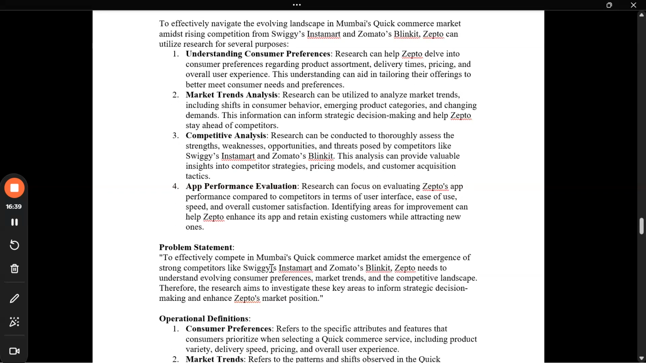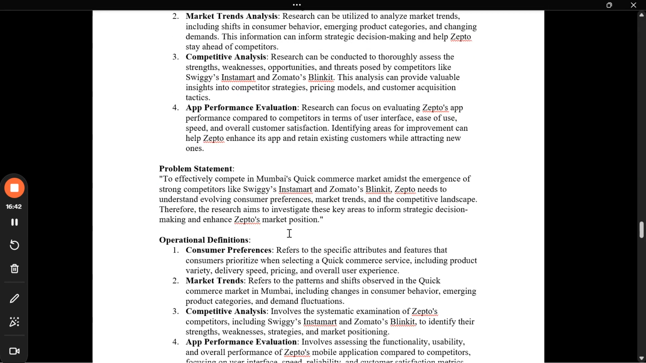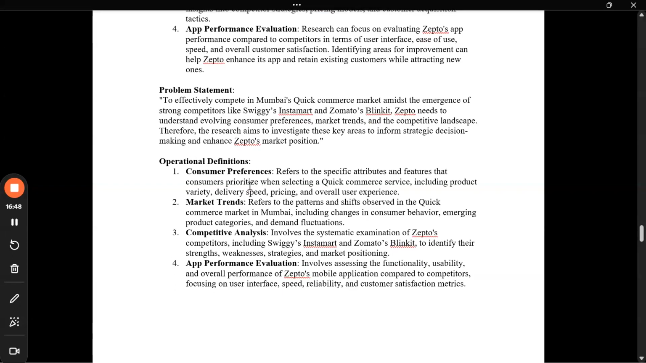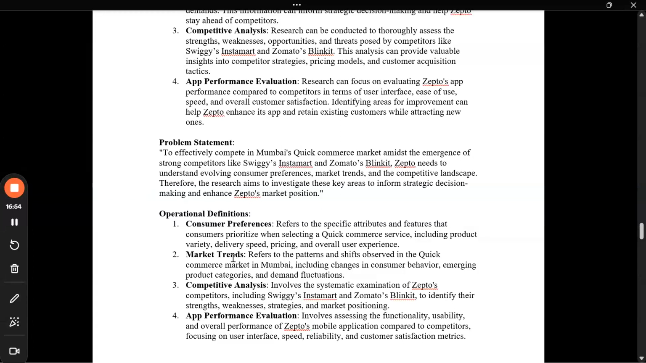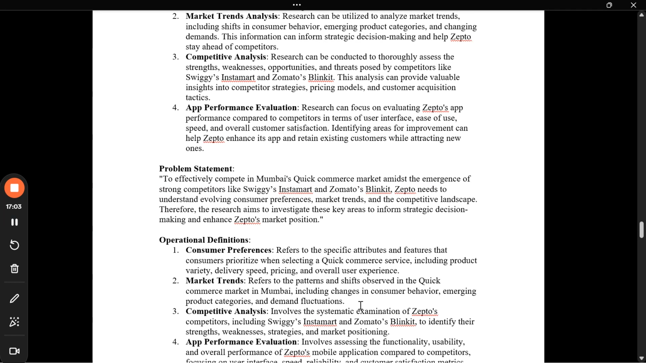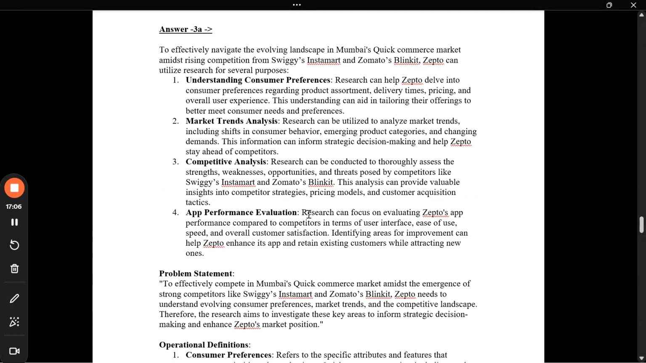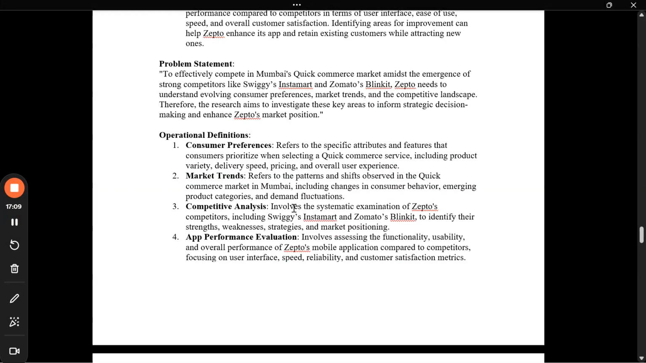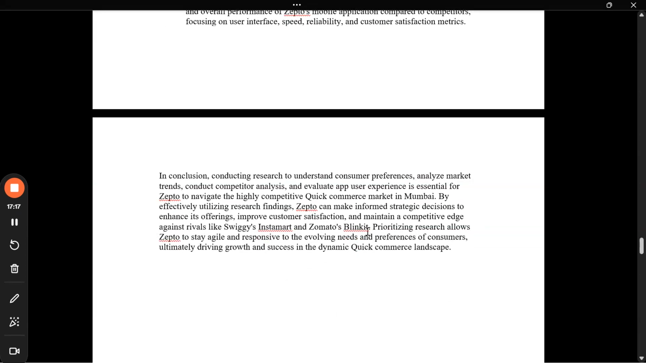Then we are talking about what's the problem statement. So this I have prepared based on the question and some other things. I was just able to get this problem statement. Then what are the operational definitions. Again, it's related to consumer preferences, market trends, competitive analysis, and app performance evaluation. If you see, the pointers are the same, but we are talking a little bit different from the above purposes. Operational definition is more related to what's the need for that particular operation and how it will be helpful. So these are the 4 operational definitions, and last is the conclusory part, which you can just write based on the understanding of the question.